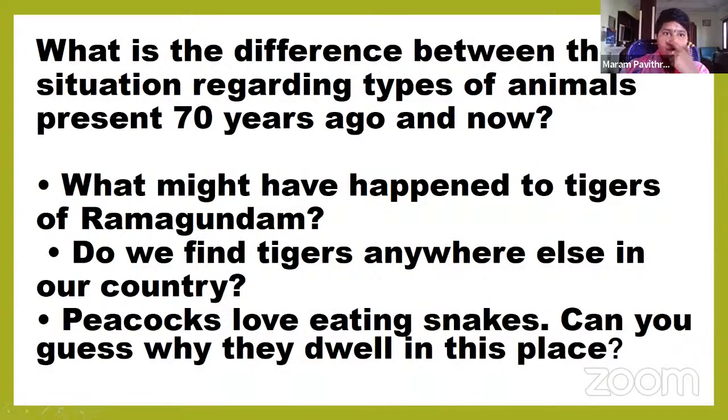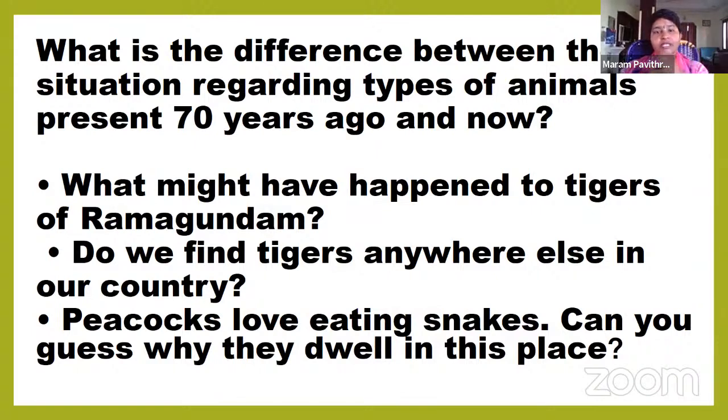So what is the difference between the situation regarding types of animals present 70 years ago and now? What might have happened to the tigers of Ramagundam? Do we find tigers anywhere else in our country? Peacocks love eating snakes. Can you guess why they dwell in this place?